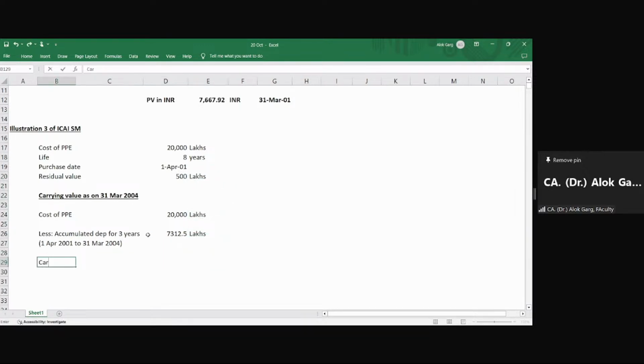So what is my carrying value? The impairment loss is not given in the question on 31st March 2004, so I need to compute the impairment loss. First I need to compute the carrying value after depreciation. Is that clear? I hope this is clear to everyone.